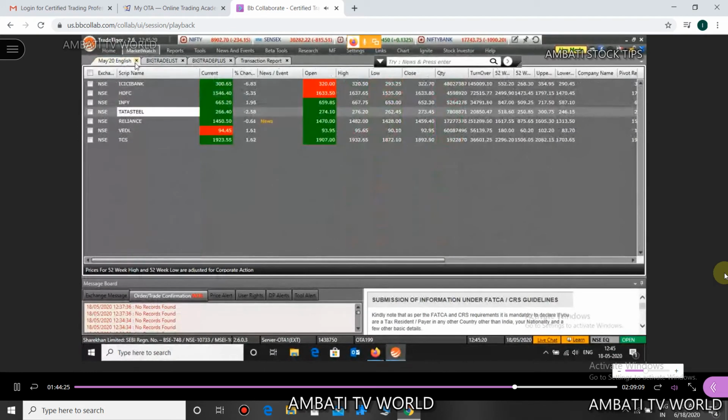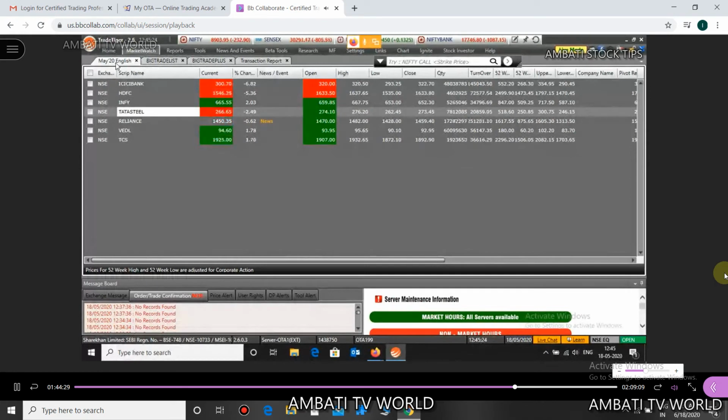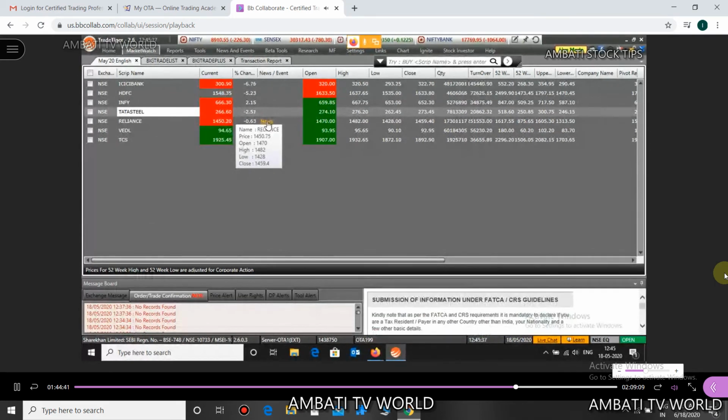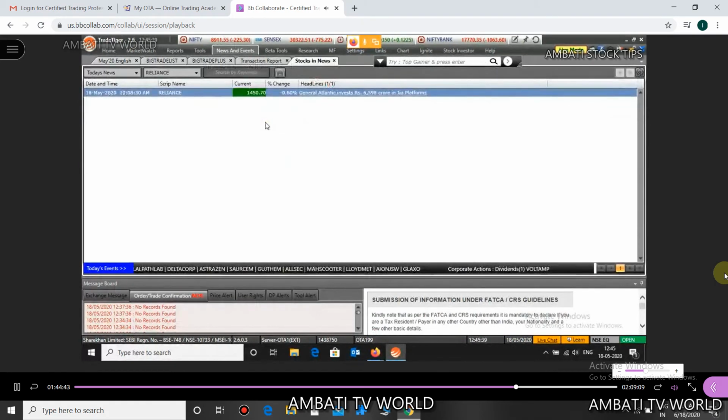If I go on to the market watch list that we have saved, you have the news and event column here, and in Reliance, can you see we have a news? Yes, in Reliance we have a news. Just click on news here, and you can see it's General Atlantic invests 6,600 crores in Jio Platforms. Can you see this news?